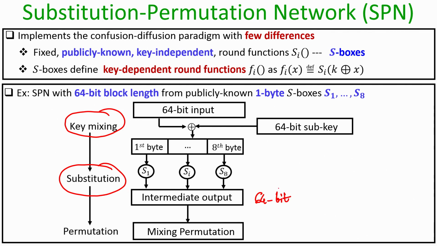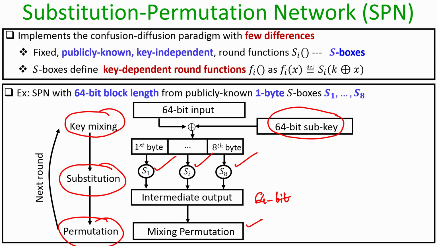The substitution step is followed by a permutation step, where we do the shuffling, namely we apply a mixing permutation, and this mixing permutation also will be publicly known. So, in this whole architecture everything will be publicly known except the value of the key. The adversary will not be knowing the value of the key, other than that it will be knowing the entire architecture, the description of the S boxes, the description of the mixing permutation and so on.